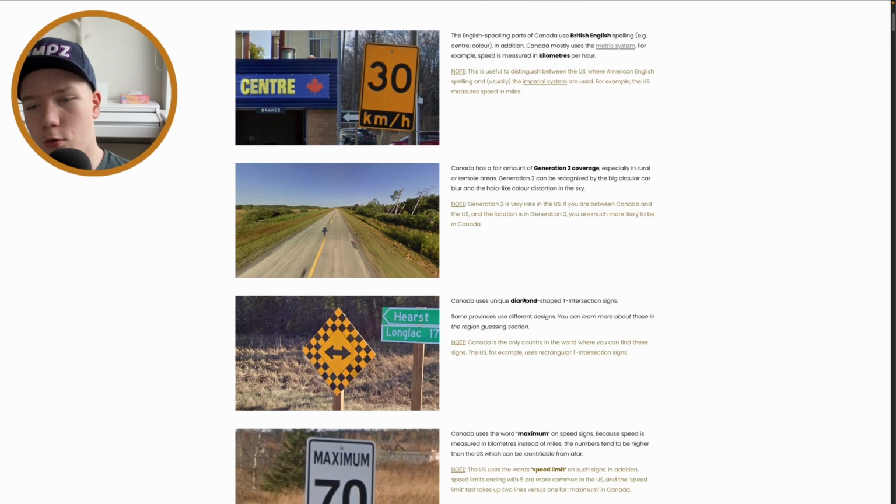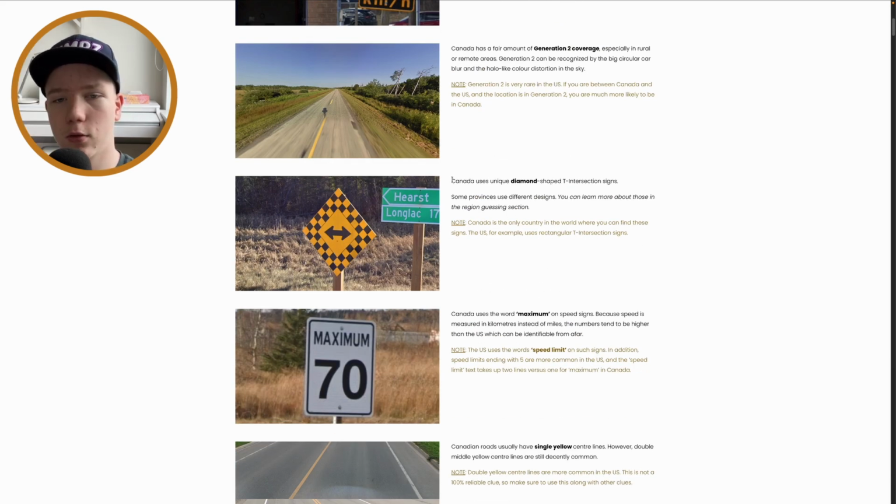Canada does use these diamond-shaped yellow signs. That is common in North America and pretty much the Americas and some other countries as well. They use these T-intersection signs that look exactly like this, but there are some differences in some other provinces in Canada. But again, I won't be going into that at the moment.